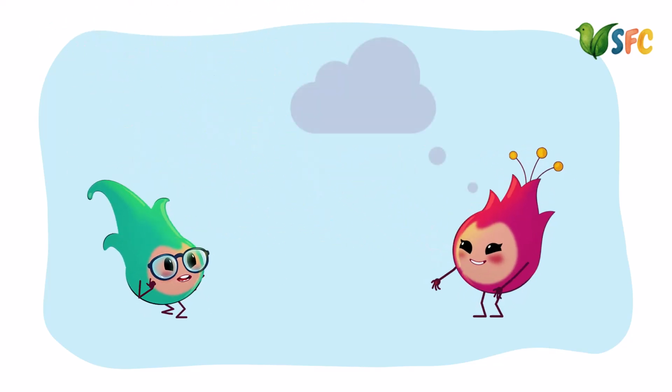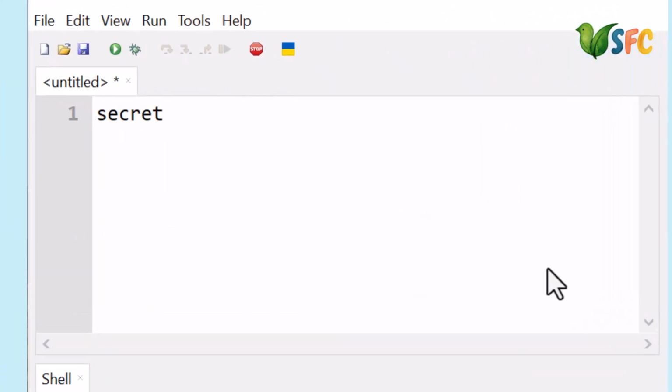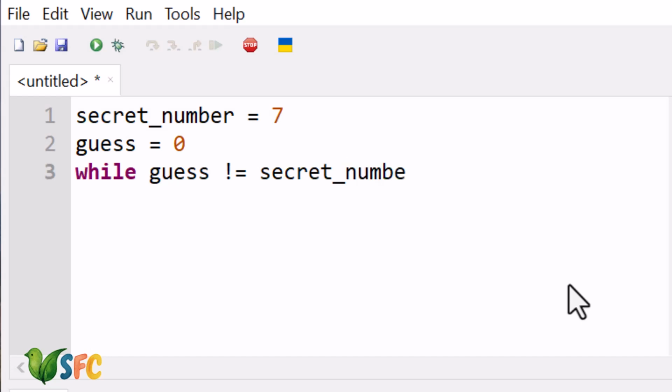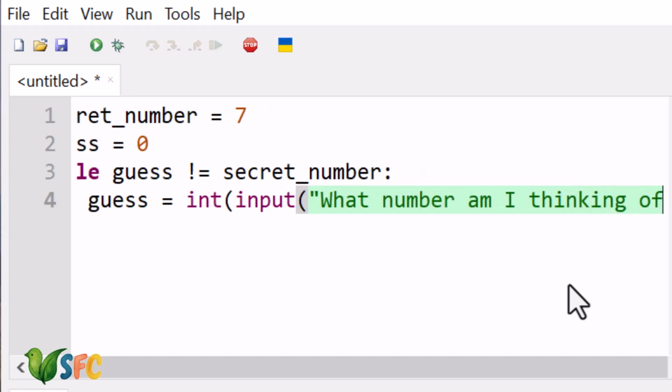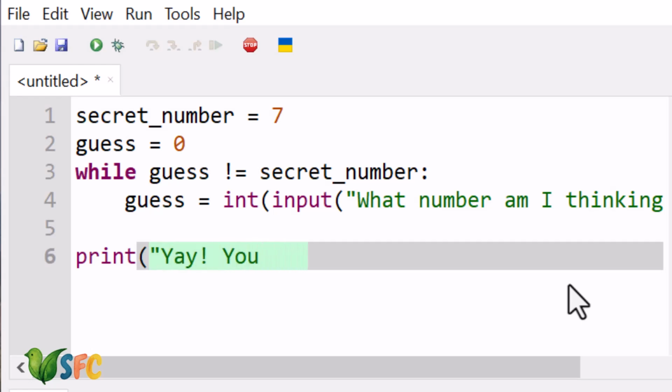Ta-da! Time for a game. I'm thinking of a number. Can you guess what it is? Secret number equals 7. Guess equals 0. While guess is not equal secret number, guess equals int input. What number am I thinking of? Print. Yay! You got it right.